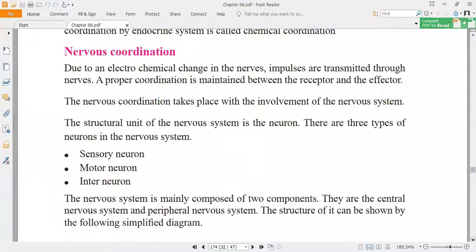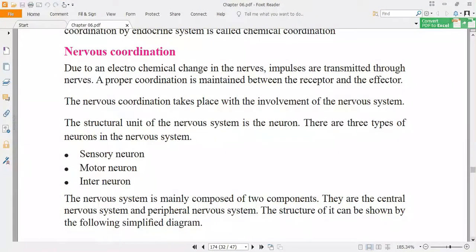Actually, the impulses are electrochemical signals. Why do we call them electrochemical signals? Because once a neuron is stimulated with a stimulus, it creates an electric potential that travels down the length of the neuron. So that is the word electro, as the electric potential is created.